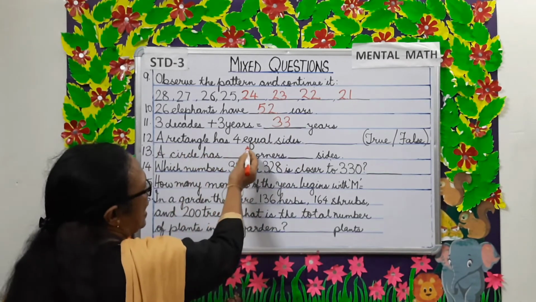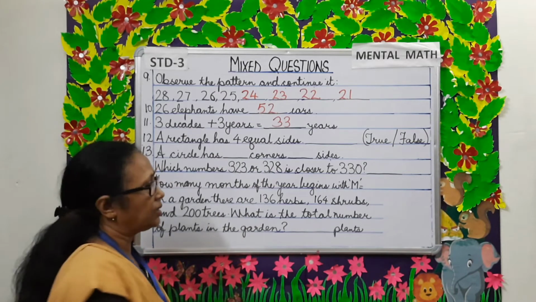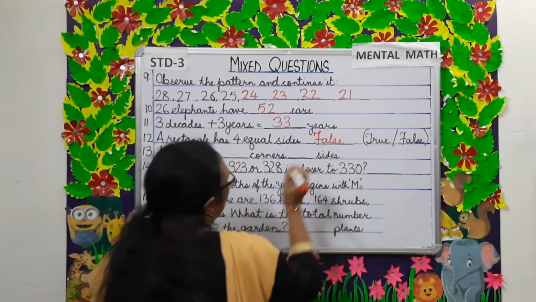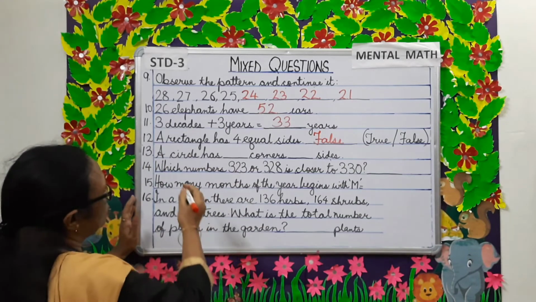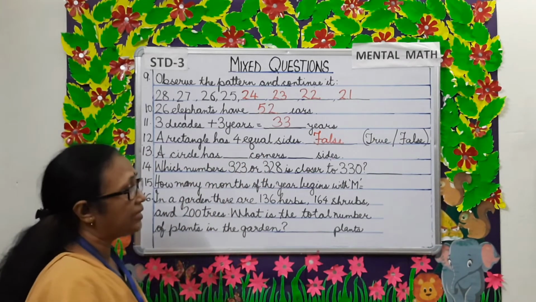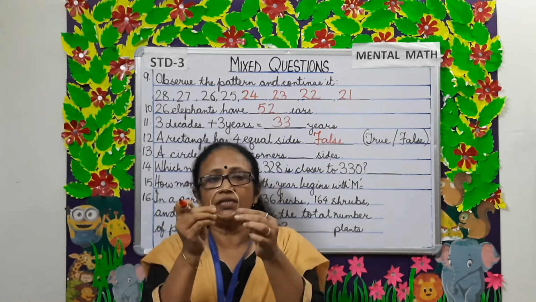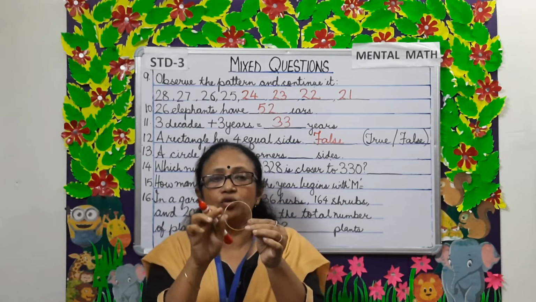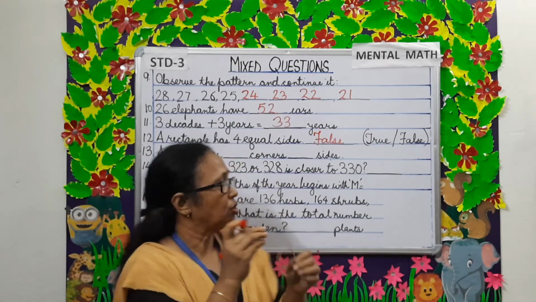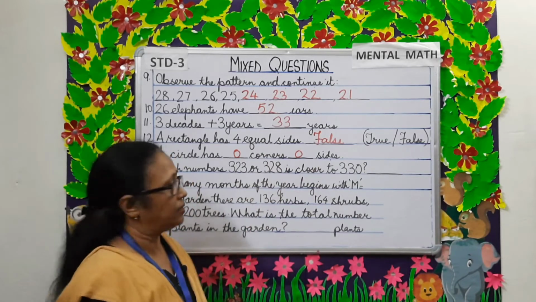A rectangle has 4 equal sides. Is it true or false? It's false. A rectangle has opposite sides equal, not all 4 sides equal. A circle has dash corners and dash sides. I have a bangle with me. It is a circle. It has no sides and no corners. So, a circle has 0 corners and 0 sides.